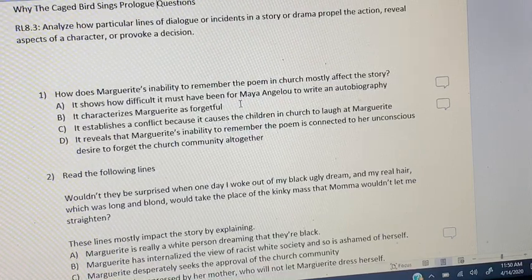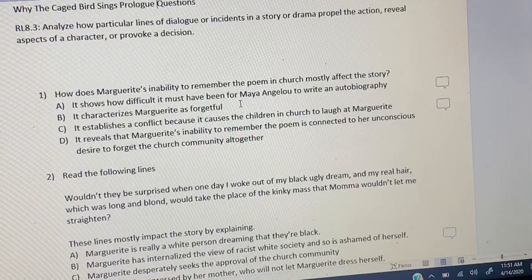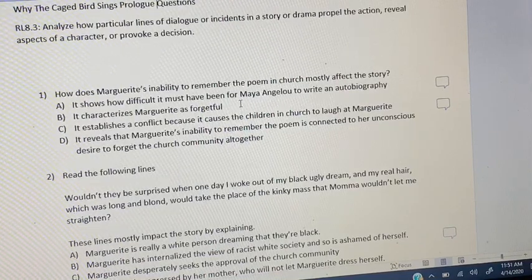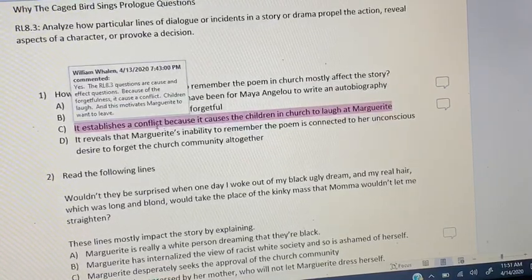So D is really smart, and it's a deeper meaning. But the question's not asking about deeper meanings. It's just asking about how something affects the story, how her forgetfulness affects the story. And yeah, it characterizes her as forgetful, but we're not sure, is she really forgetful, or does she really just not care about the poem? That's why we said B wasn't the best answer, and C was the best answer. These RL 8.3 questions are typically straightforward about cause and effect unless they ask about a deeper meaning. So C is the best answer because it just obviously shows she forgets, and the result is kids make fun of her, which is a conflict for the story.